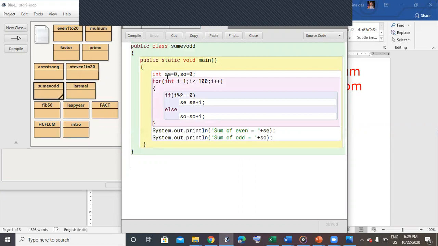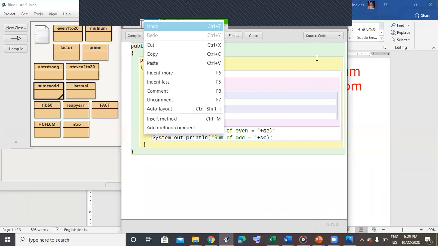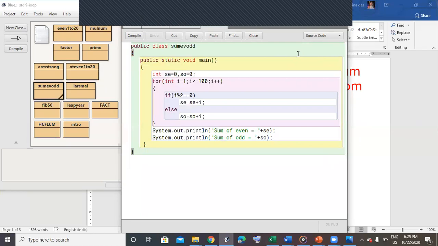You can see the range. I have taken two variables, SE equals 0, an accumulator to show the sum of even numbers, and SO, an accumulator to show the sum of odd numbers. I'm taking the range, the control variable i, which starts from 1 to less than or equal to 100, as the question says that we have to check for even numbers between 1 to 100.